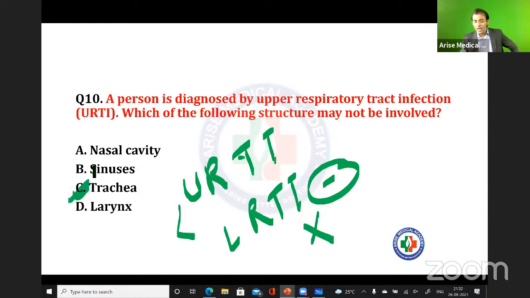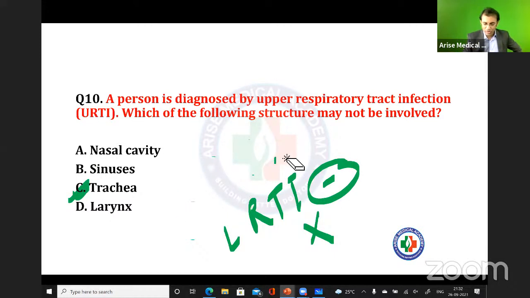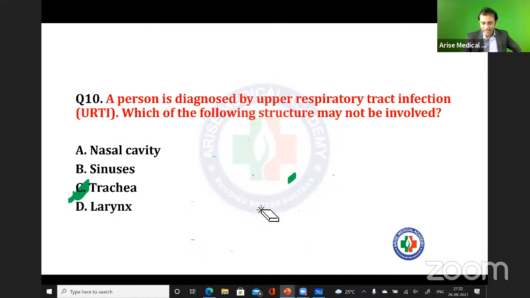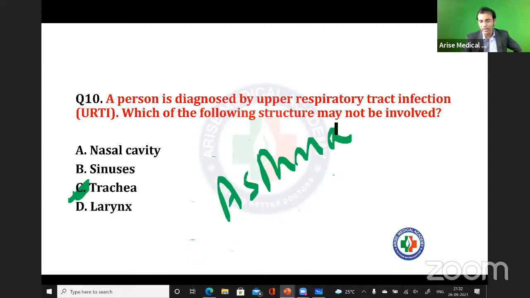An easy question. Now, if I ask you one question, a patient who is having asthma, so this will be upper respiratory tract infection or lower respiratory tract infection?